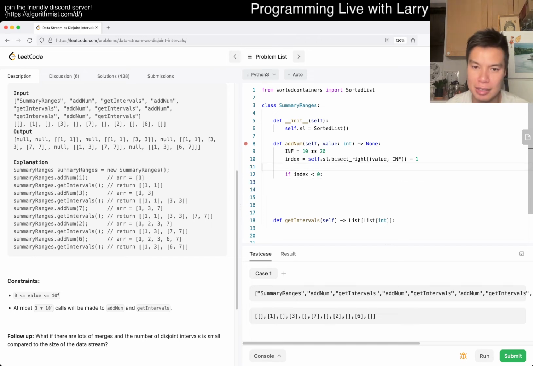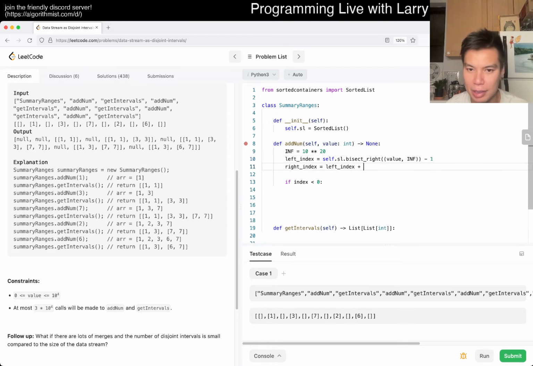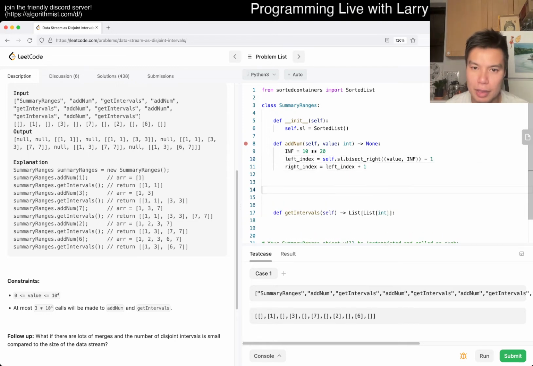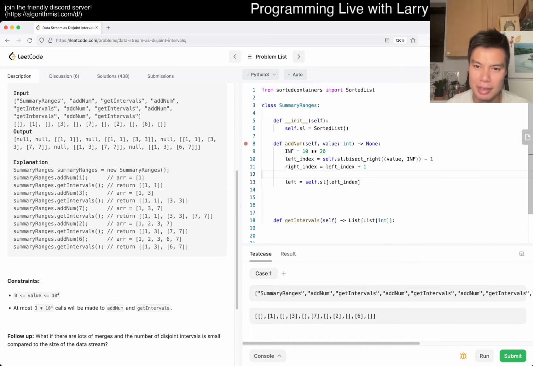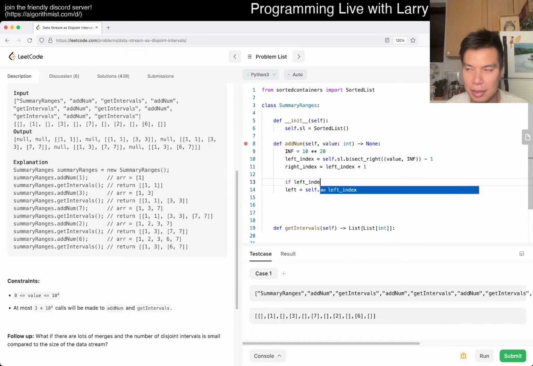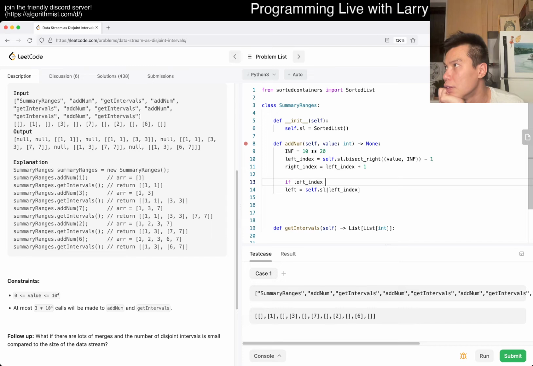So let's just say left index is equal to this, right index is equal to left index plus 1, right? So okay, so left is equal to, right, assuming that left index. Yeah, basically I'm just trying to figure out the merge logic.